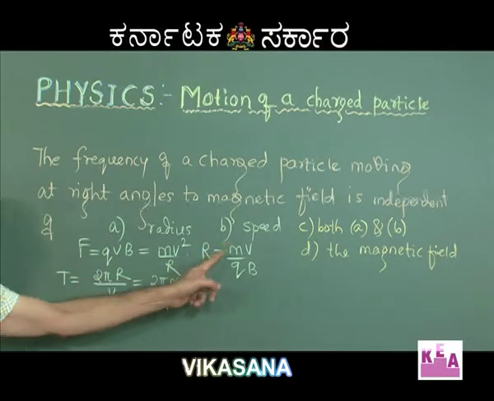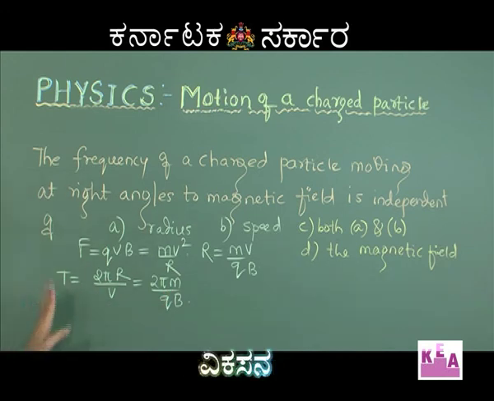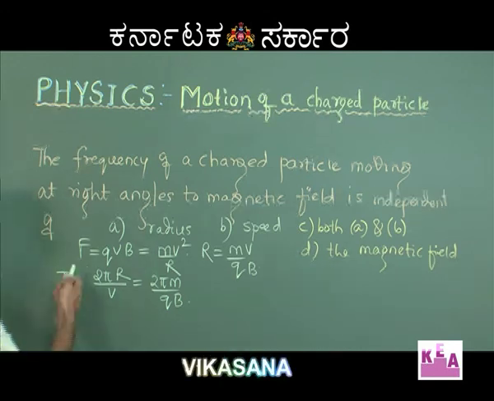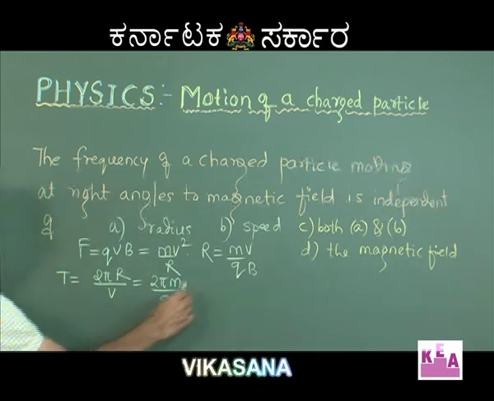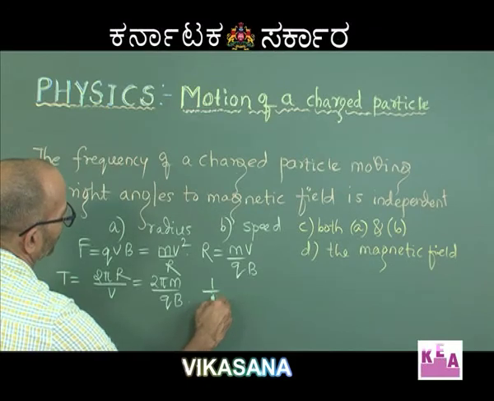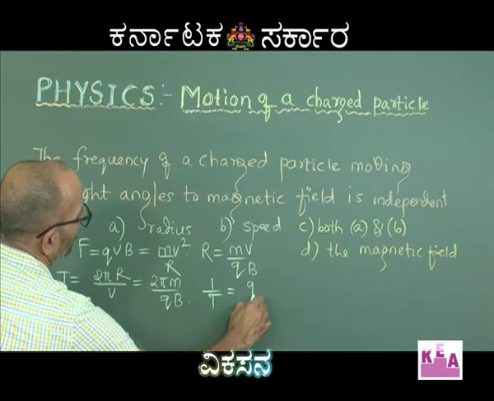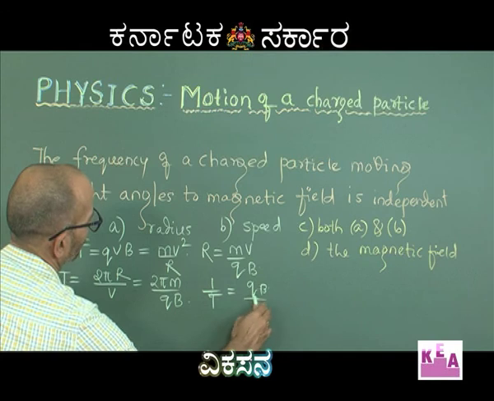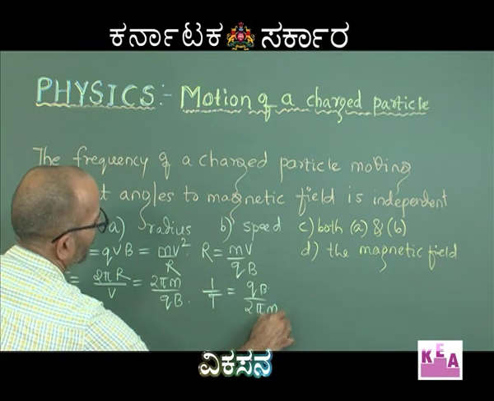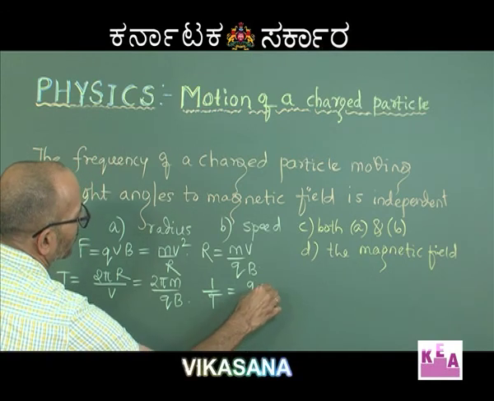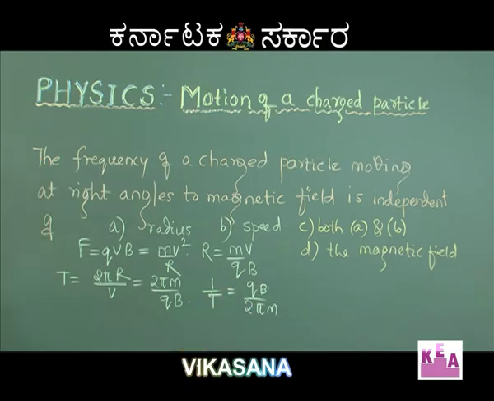So 2 pi m by qb. This is the time that the particle is going to take to go around the circle once. Now if you want to calculate the frequency, it's just the reciprocal of this time. So 1 by time period is nothing but qb by 2 pi m.